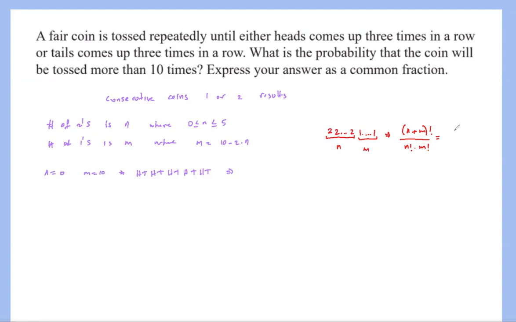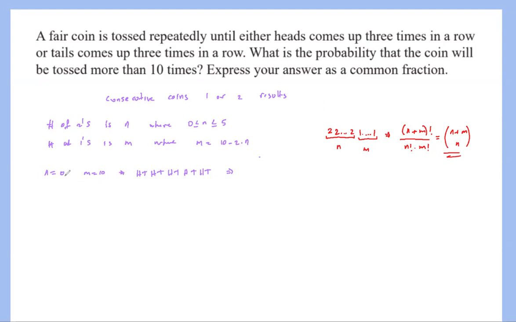So the number of ways to do this is basically n plus m choose n. So we can just do it this way instead. Or you can say n plus m choose m, which is going to be the same thing in terms of counting. But this is going to confirm our first number that we started with.